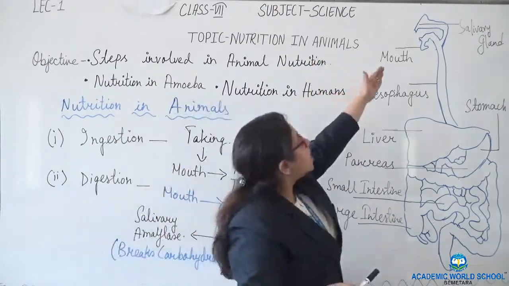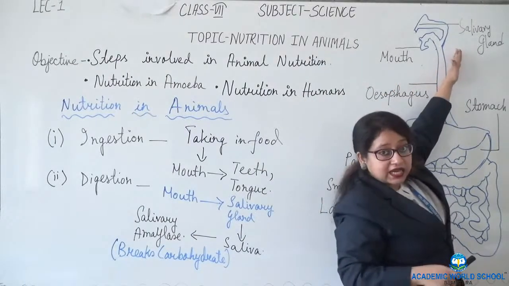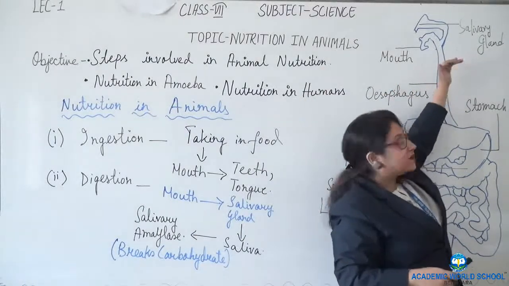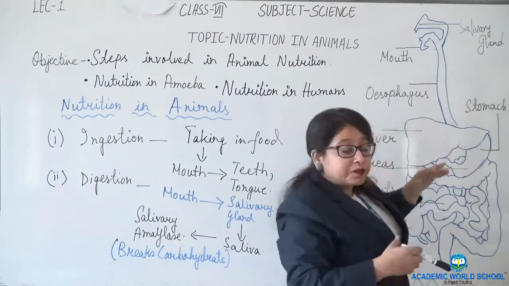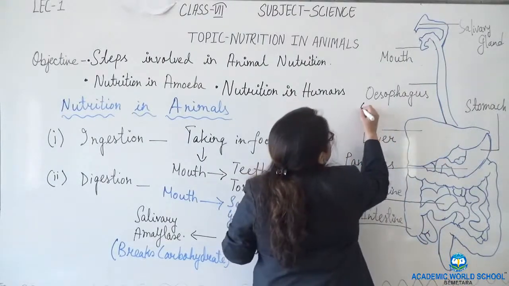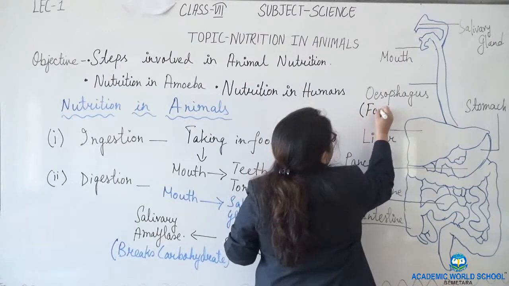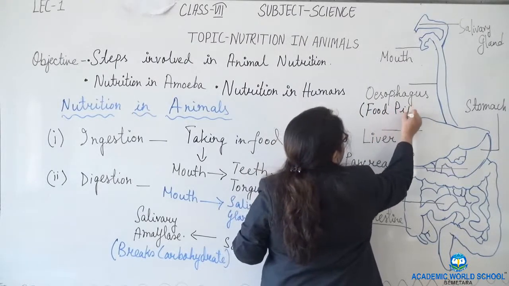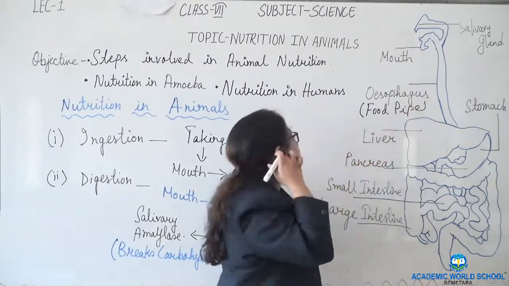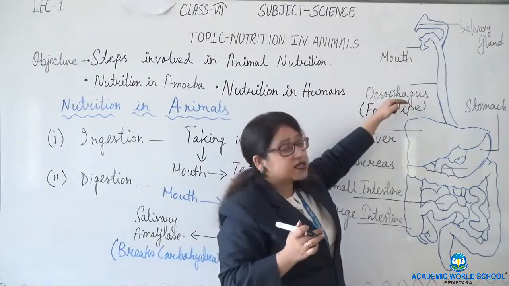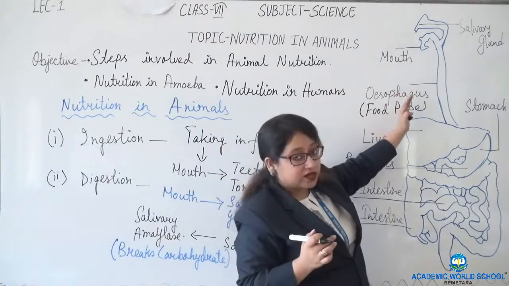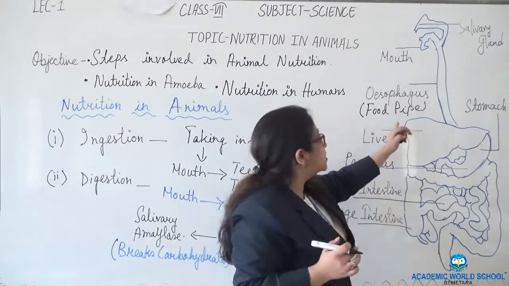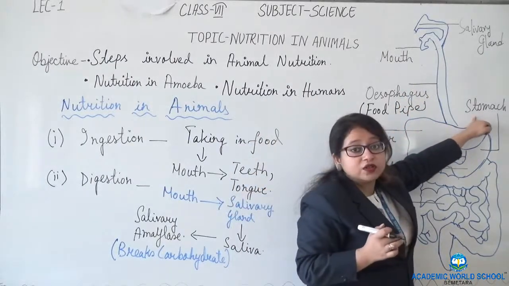So, from the mouth, the salivary gland adds moisture to the food and breaks it down. Now the food is passed through a tube-like structure which is known as the esophagus. This is the food pipe. No digestion takes place in the esophagus. From the esophagus, the food is passed to the stomach.